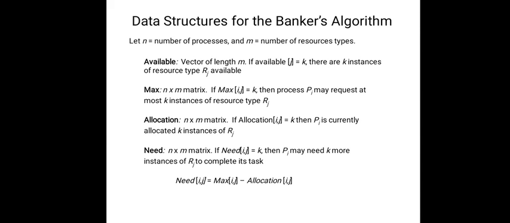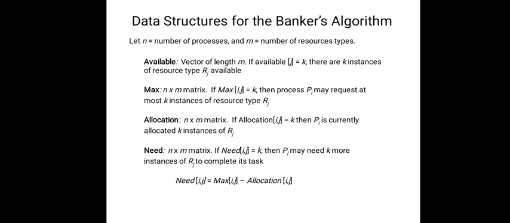It requires a number of data structures, with n the number of processes and m the number of resource types. Available is a vector of length m, the number of available resources. If available[j] equals k, there are k instances of resource type Rj available. Max is an n by m matrix. If max[i][j] equals k, then process Pi may request at most k instances of resource type Rj.